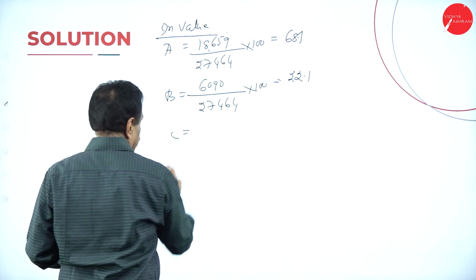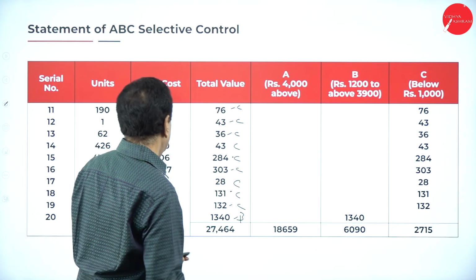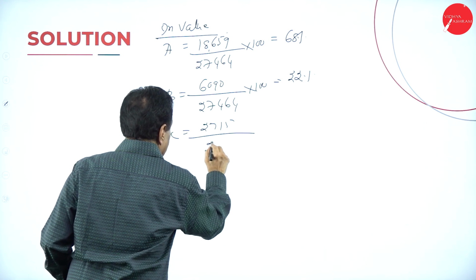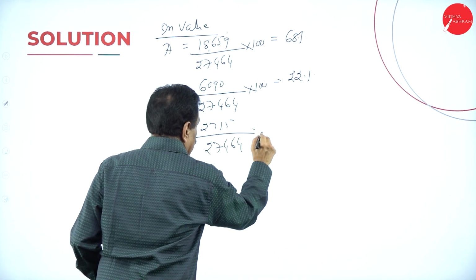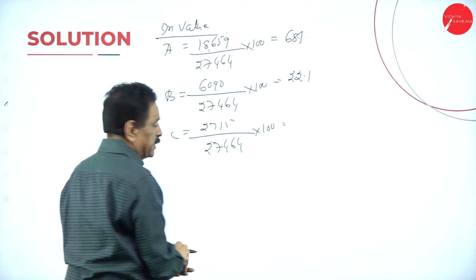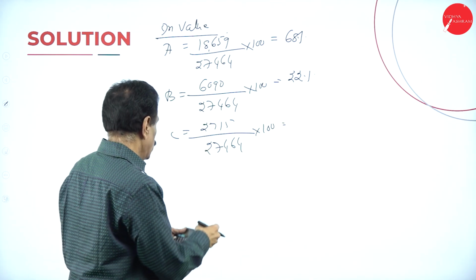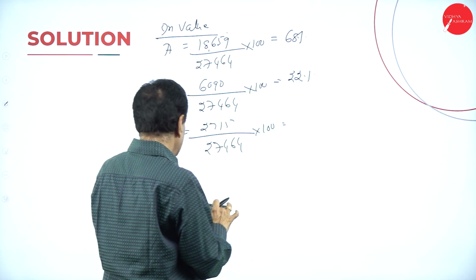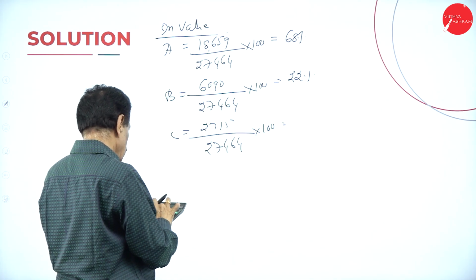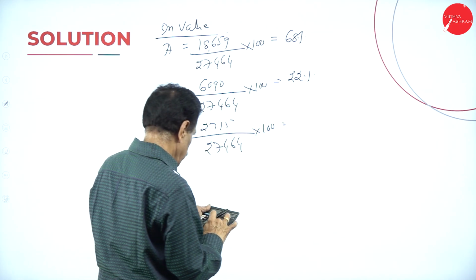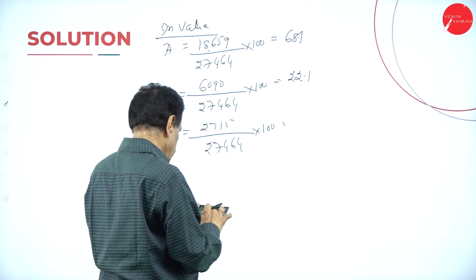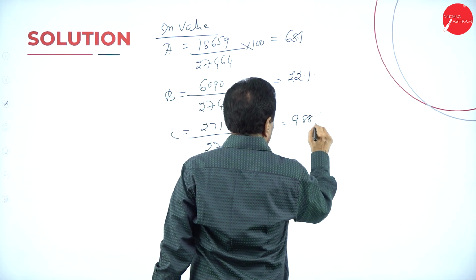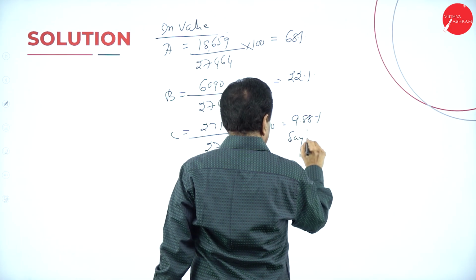C, 2715 percentage. 2715 divided by 27,464 into 100, almost 9.88 will come, say 10%.